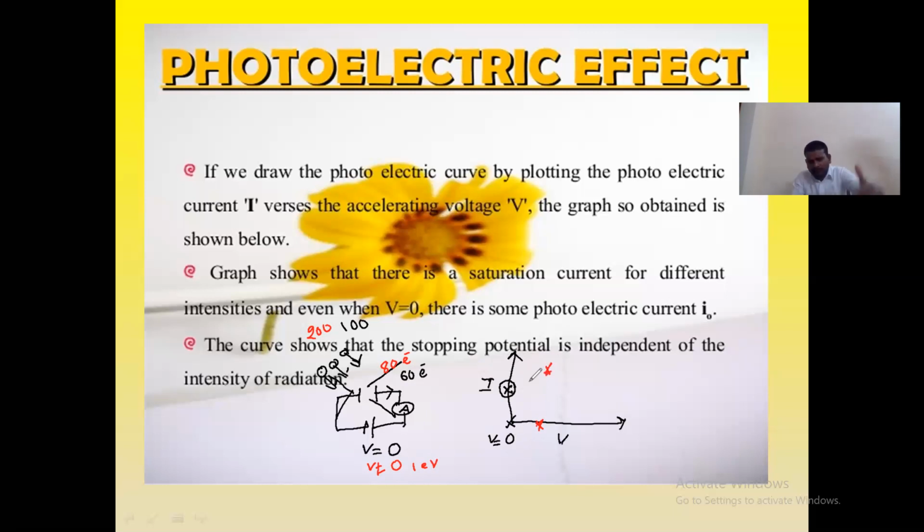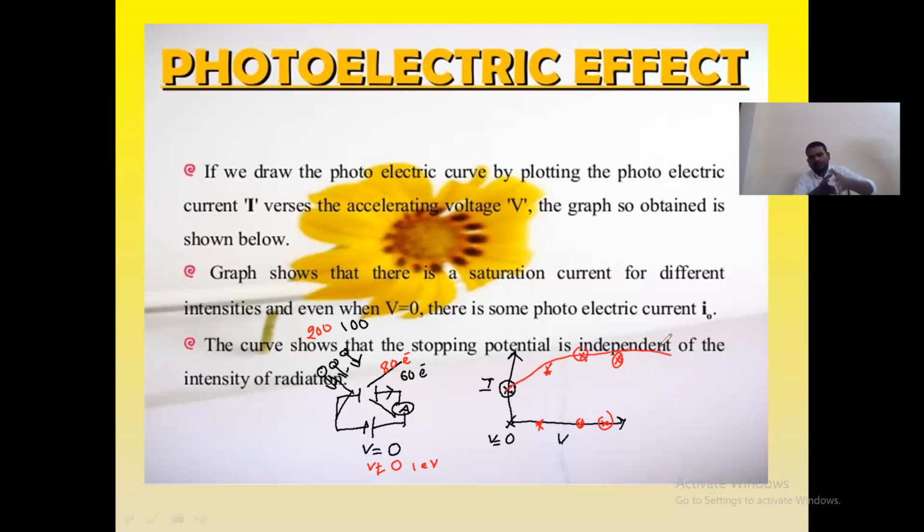Like this, I am going to increase the potential, and I will get my current like this. I increase the potential here, I will get the current here. If I take the potential here, I will get the current here. These values you can find out through experiment. Finally, this is the kind of graph I got.